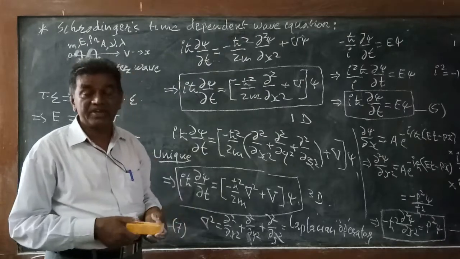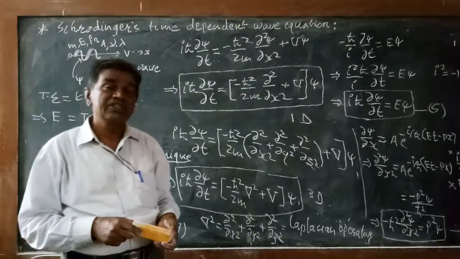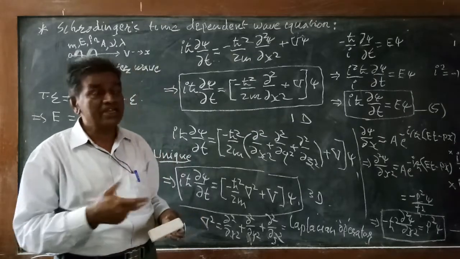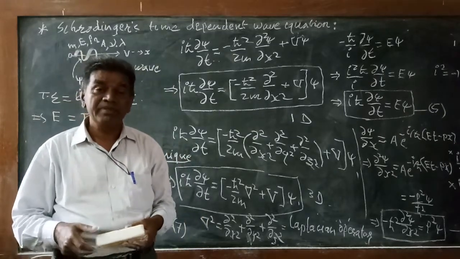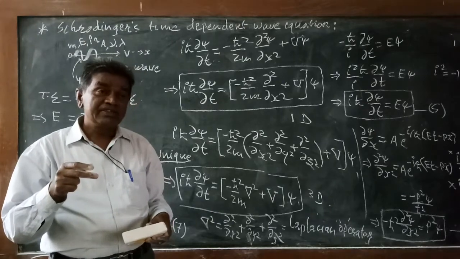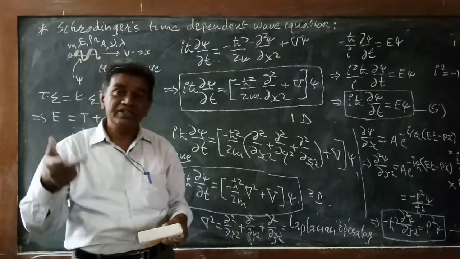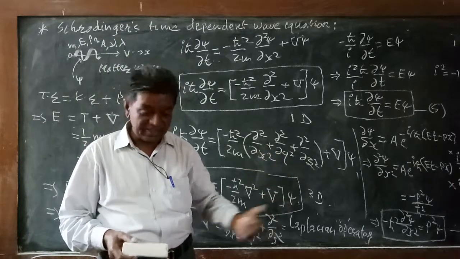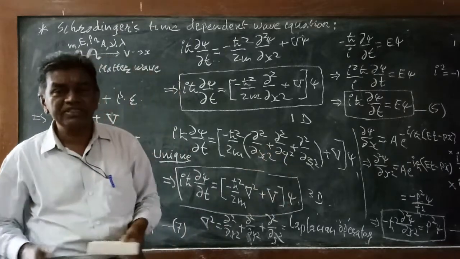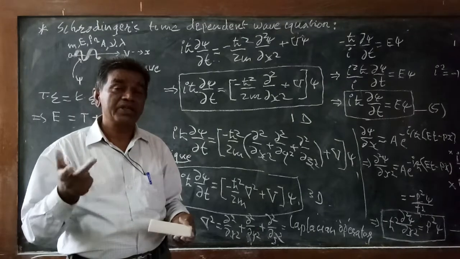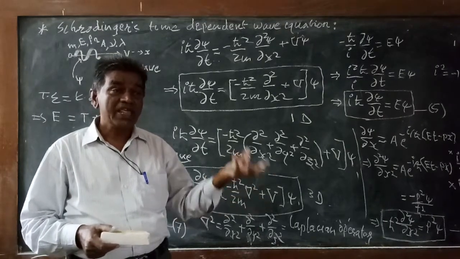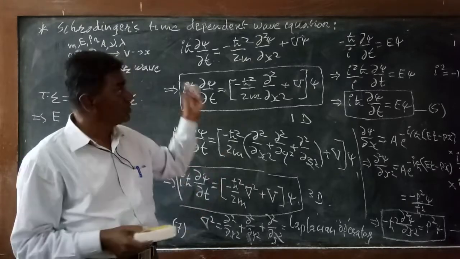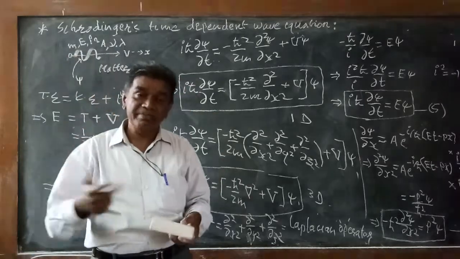What is the independent equation? These two equations are important equations in quantum mechanics. They are the fundamental equations in quantum mechanics, in the same sense that Newton's second law of motion is the fundamental equation in classical mechanics. In every branch of physics there is a fundamental equation. For example, in classical mechanics, Newton's second law of motion is the fundamental equation. In quantum mechanics, Schrodinger equations are the fundamental equations.